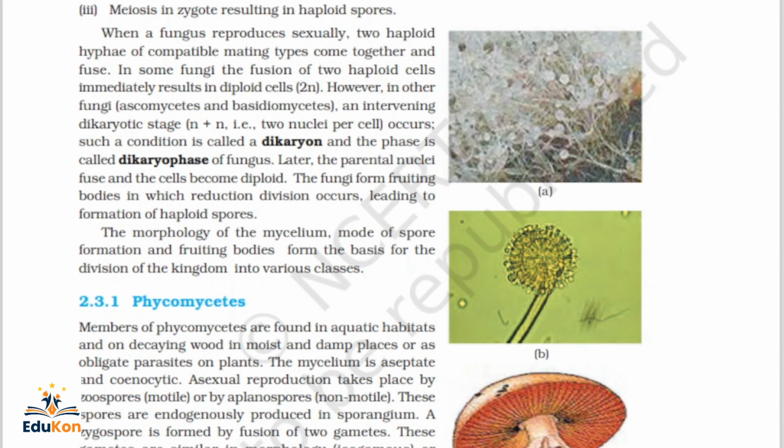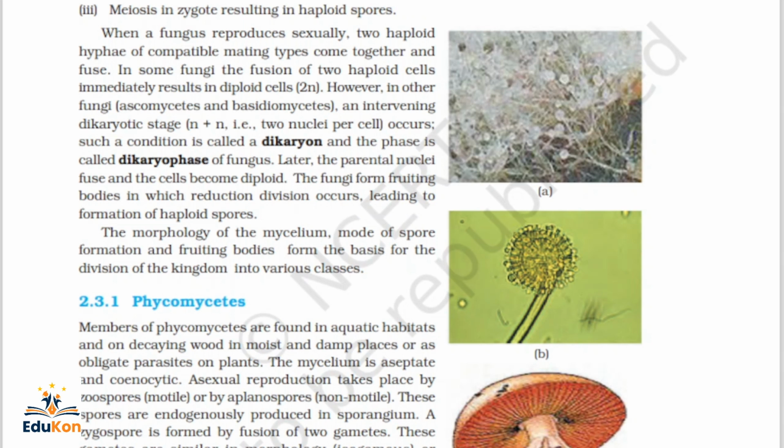However, in other fungi like Ascomycetes and Basidiomycetes, an intervening dikaryotic stage, that is N plus N, with two nuclei per cell, occurs. Where does it occur? In Ascomycetes and Basidiomycetes. An intervening dikaryotic stage where two nuclei are present in a single cell is called dikaryon, and the phase is dikaryophase.